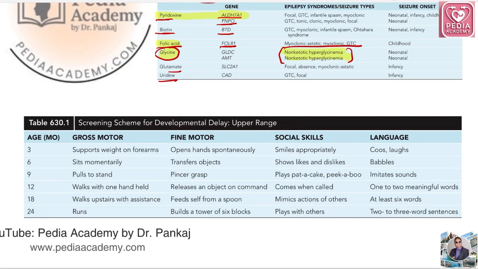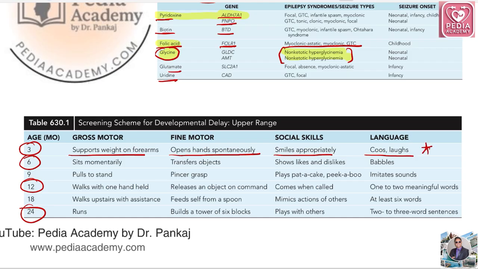Basically, they'll ask you the upper range. Okay, so just remember 3 months, 6 months, 12 months, and 24 months. Okay, if the child is not able to support weight on forearm, open hand spontaneously, smiles appropriately, coos and laughs. So if it is not achieved, so this is the upper range of getting milestones, correct? So if they are not achieved, you have to actually investigate the child or examine this child.